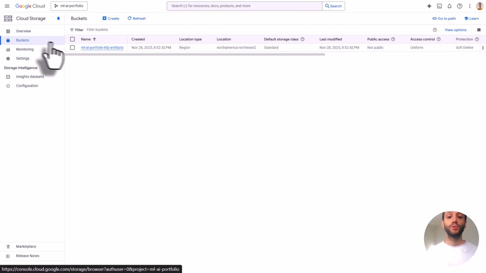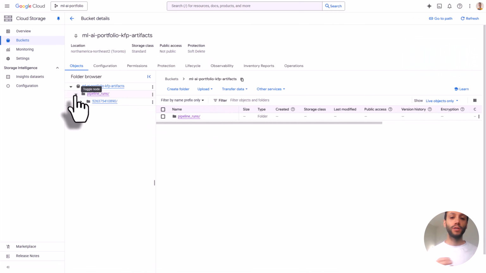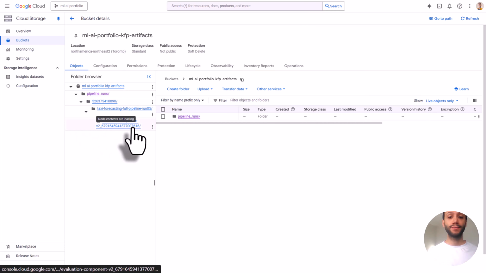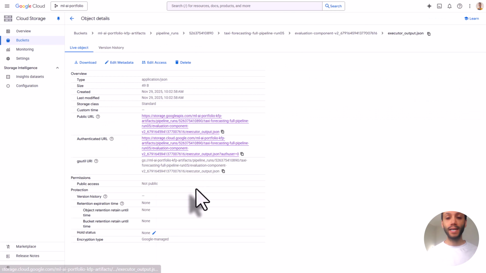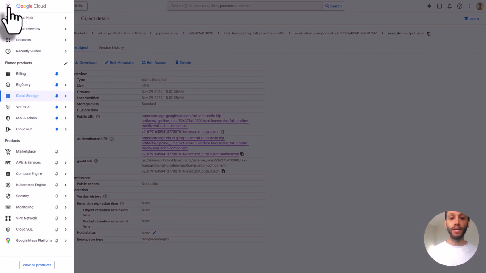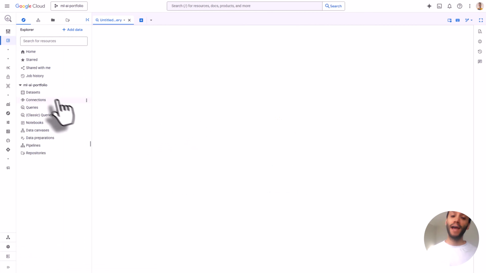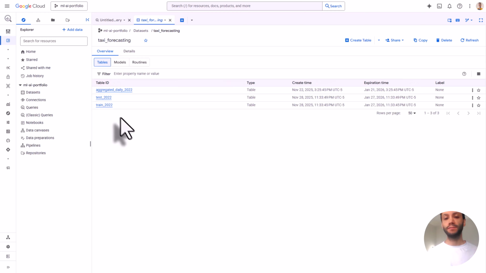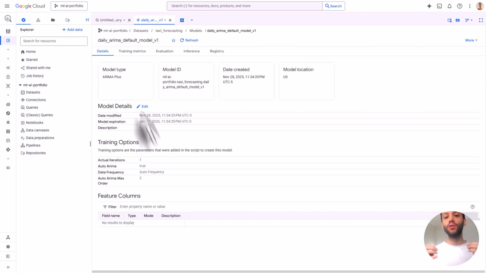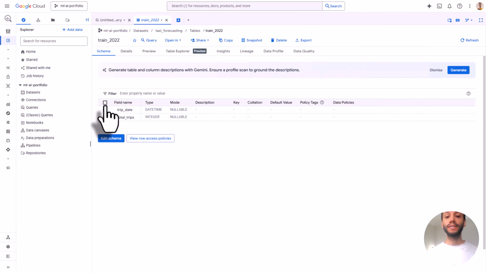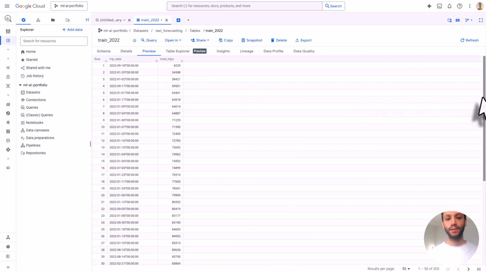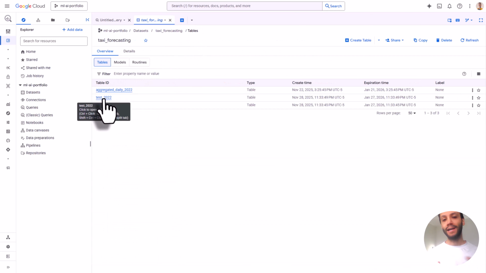Each component produces its own logs. Data loader logs: created train and test table successfully. Model trainer logs: BigQuery ML model created successfully. And evaluation logs printed AIC values. After the pipeline finished, logs validated that all business logic executed correctly. Outputs were written to an artifact bucket, and in the BigQuery console, the ARIMA_PLUS model was successfully created.